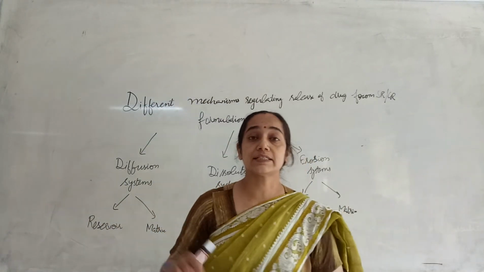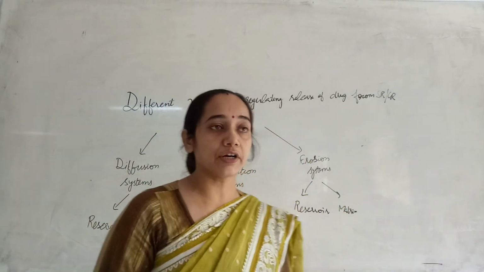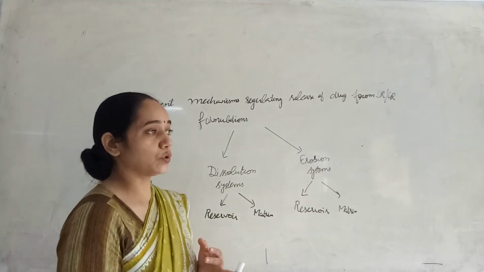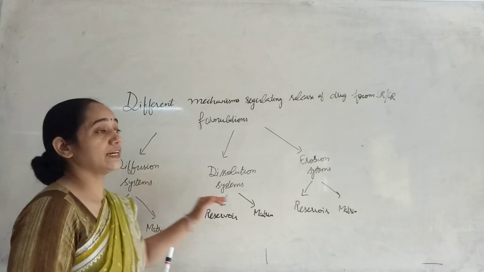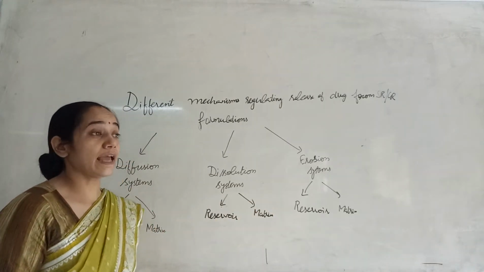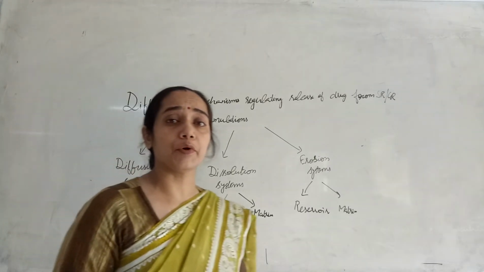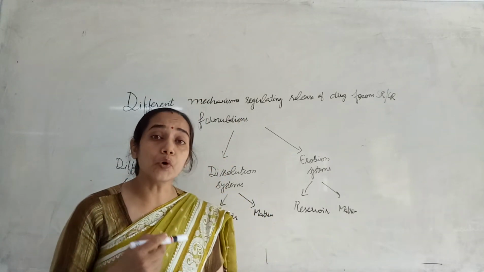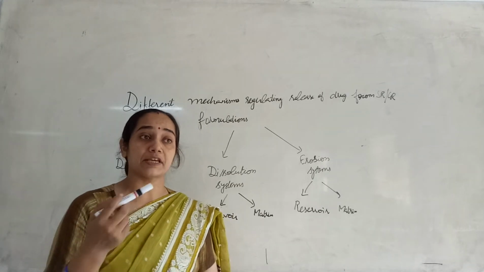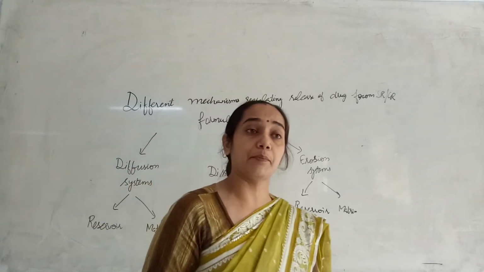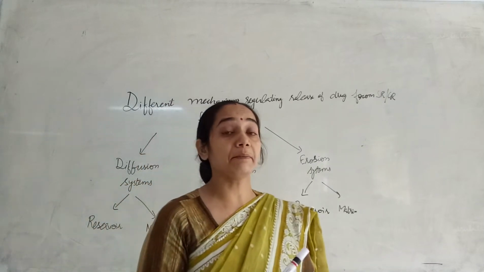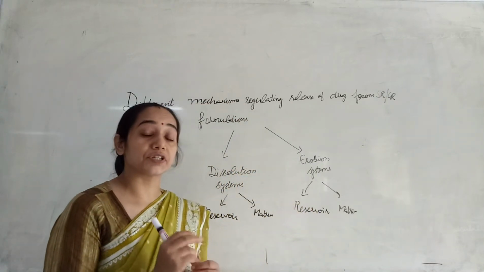Now in these three systems, that is diffusion control system, dissolution control system and erosion control system, they are basically different in their behavior. How could they be different? As we know, diffusivity is the ability of a molecule to move across a particular membrane. It may be a semi-permeable membrane, a polymeric membrane, or a biological membrane. So it is the diffusion.